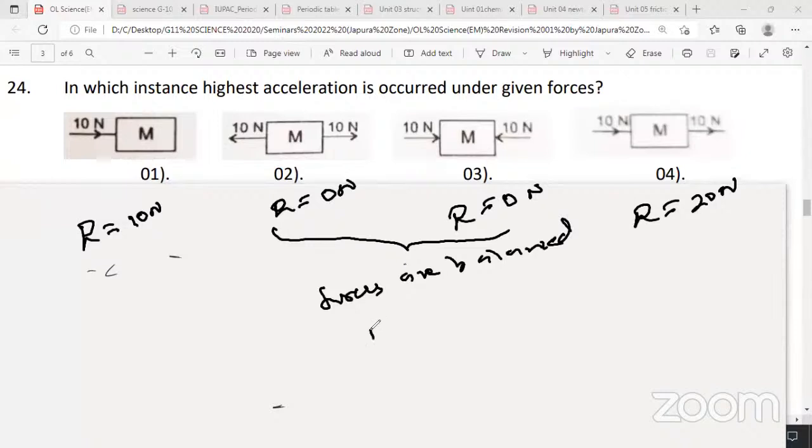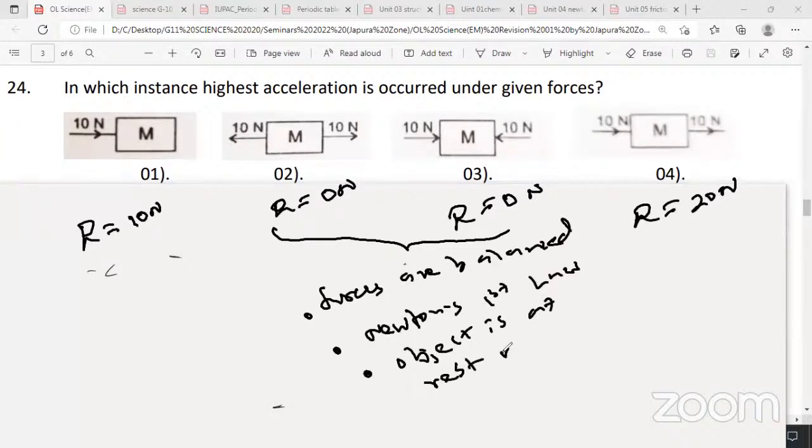Therefore this is under Newton's first law: object is at rest or moves with uniform velocity.